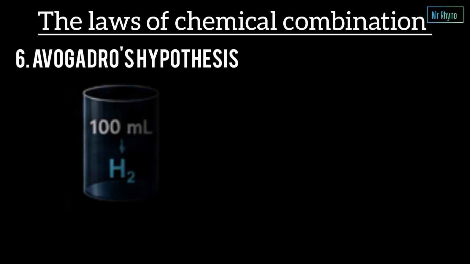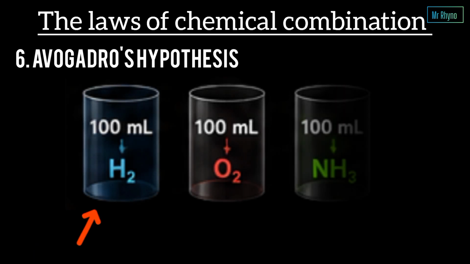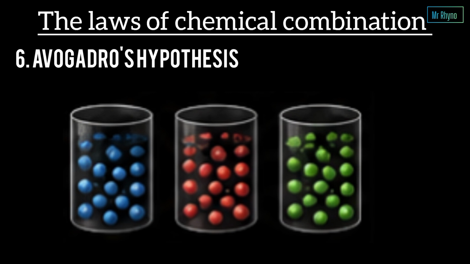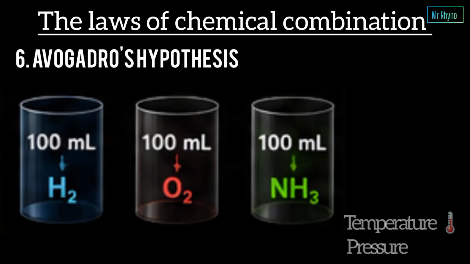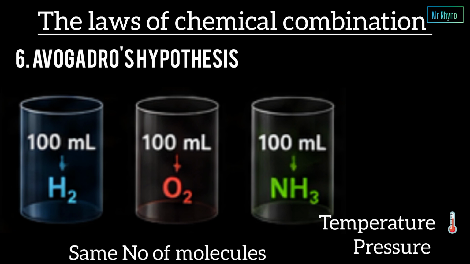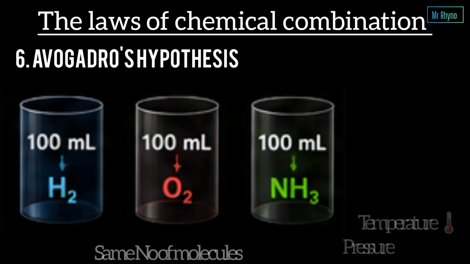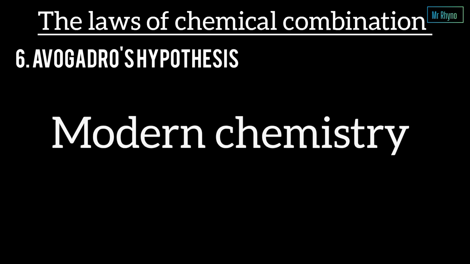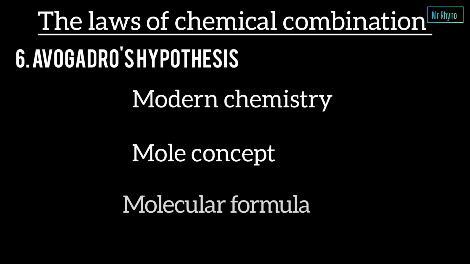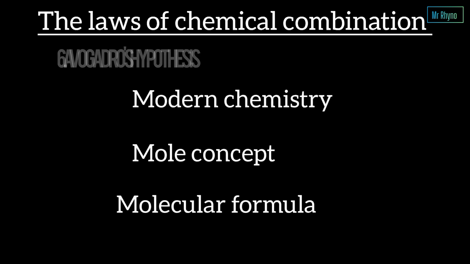Think about these 3 containers. One contains 100 ml of hydrogen, another contains 100 ml of oxygen, and the third one contains 100 ml of ammonia. The gases are different, the molecules are different, but if the temperature and pressure are the same, then all the 3 containers contain exactly the same number of molecules. This idea became one of the foundations of modern chemistry. It eventually led to the mole concept, molecular formulas, and much of the chemistry studied today.